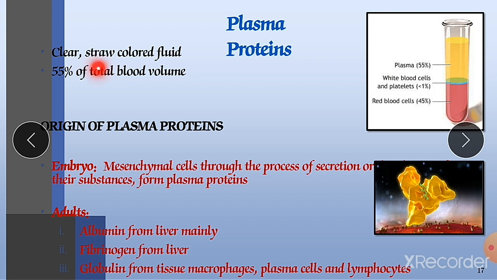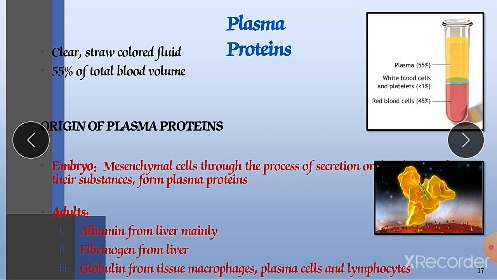It is a clear straw colored fluid. It is almost 55% of total blood volume. Here you will see that plasma is almost 55% of our total blood volume, and the remaining 45% are formed elements or blood cells. They may be RBC, WBC and platelets.